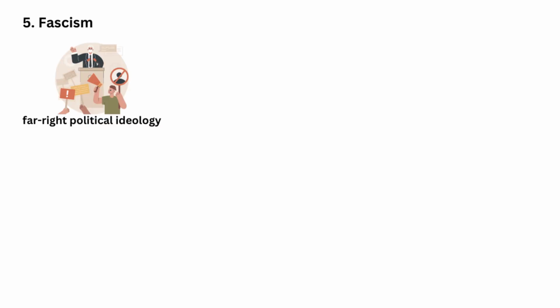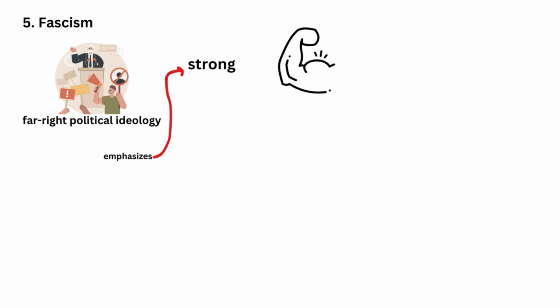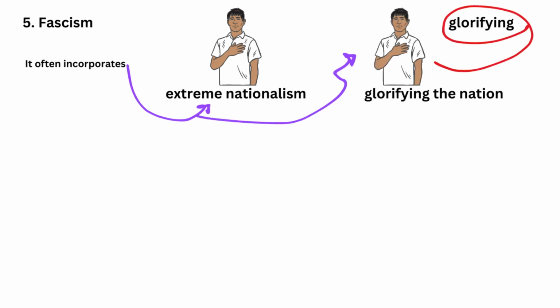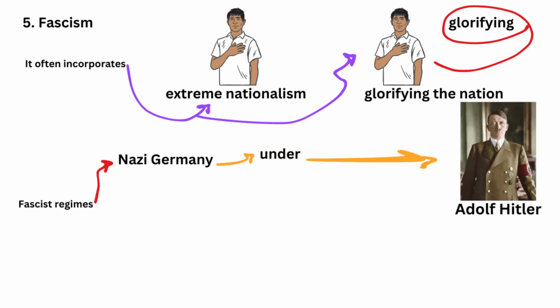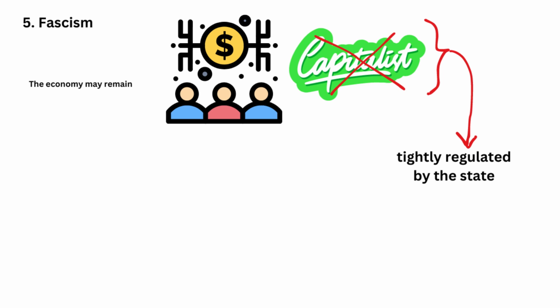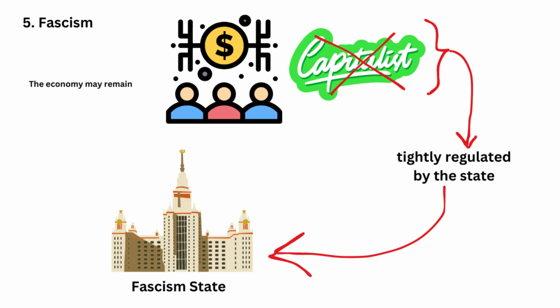5. Fascism. Fascism is a far-right political ideology that emphasizes strong, centralized power and dictatorial leadership. It often incorporates extreme nationalism, glorifying the nation or race as superior to others. Fascist regimes, such as Nazi Germany under Adolf Hitler and Italy under Mussolini, suppress dissent, control the media, and use violence and propaganda to maintain control. The economy may remain capitalist, but it is tightly regulated by the state to serve national interests.